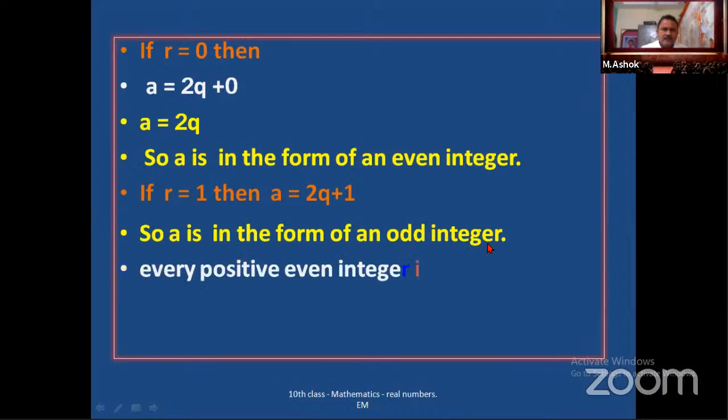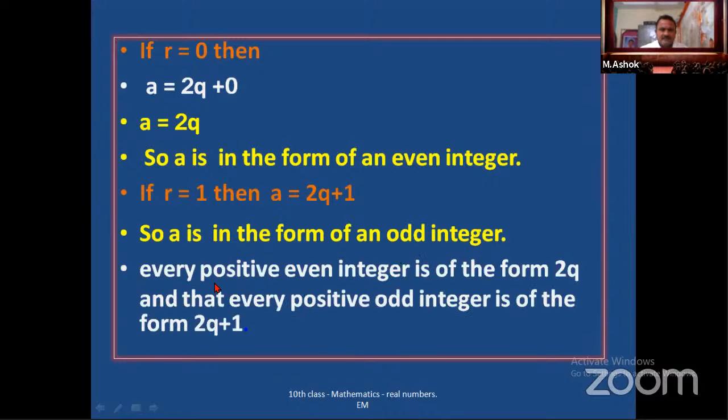So finally we get what he asked: every positive even integer is of the form 2q, and every positive odd integer is of the form 2q plus 1. Students, did you understand why 2q plus 1 is an odd integer? 2, 3, 4, 5. Look at the numbers. 2 is an even number. If you add 1, 3 is an odd number. Next one, add 1, you will get 4. 4 is an even number.